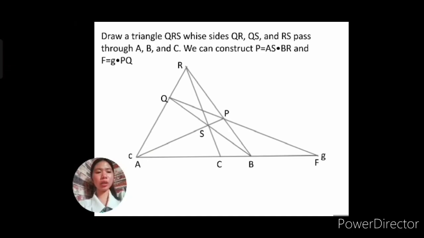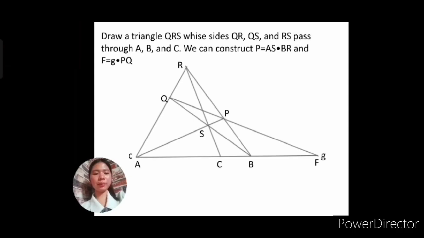So, let's draw a triangle QRS. Now, if we draw a triangle, it must not pass through F. So, QRS: RS passes through C, QS passes through B, and RQ passes through A. Okay, so draw a triangle QRS whose sides QR, RS, and QS pass through A, B, and C. Then we can construct again P, which is the intersection of ES and BR.